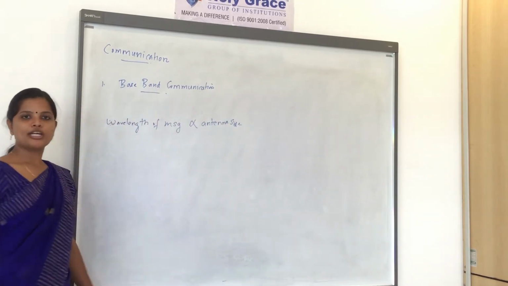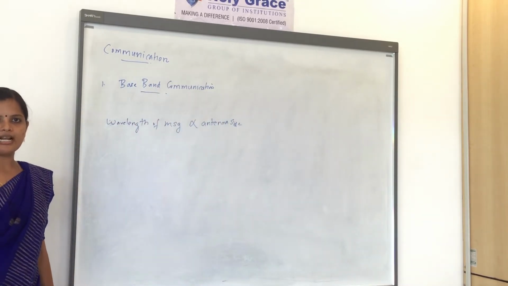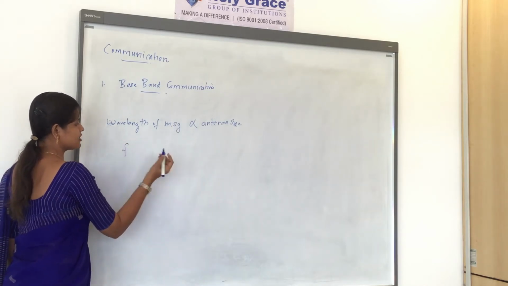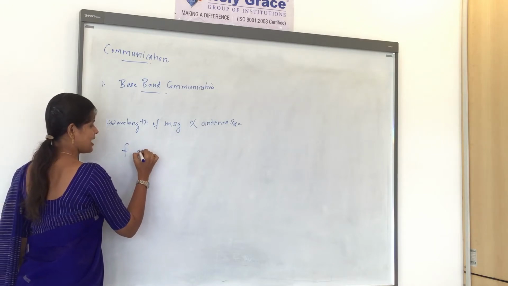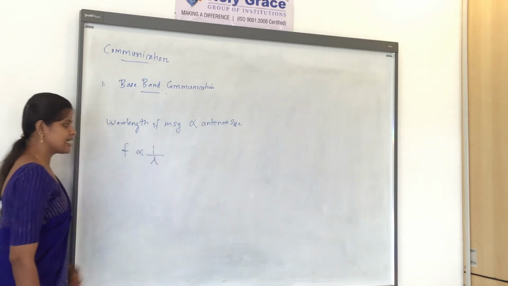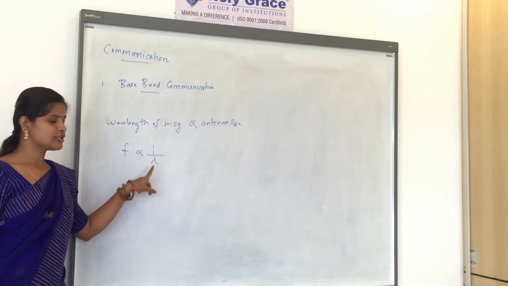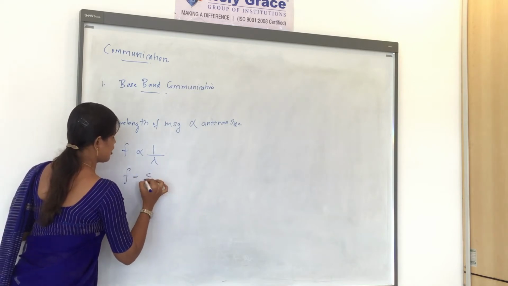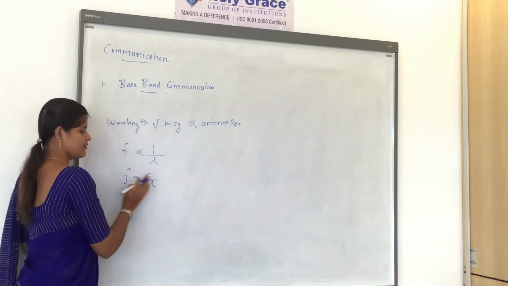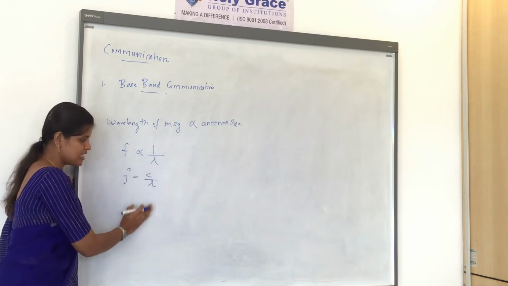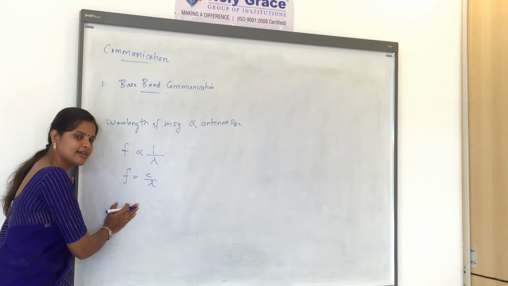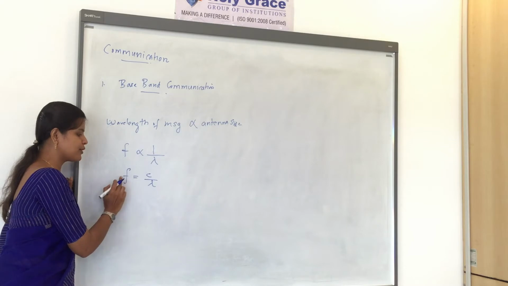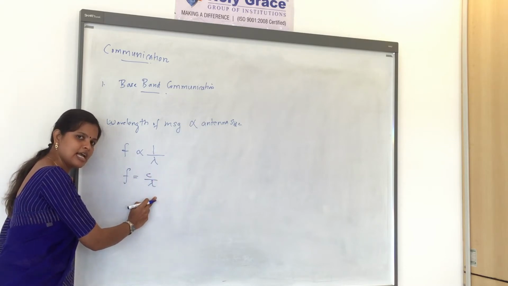In baseband communication, we are sending a message signal having low frequency. Let's see the relation between frequency and wavelength. Frequency is inversely proportional to wavelength. We can remove the proportionality sign with a constant. So the formula is f = c/λ. From the formula, it is very clear that frequency is inversely proportional to λ. That means if the frequency is increased, λ will decrease, and vice versa.